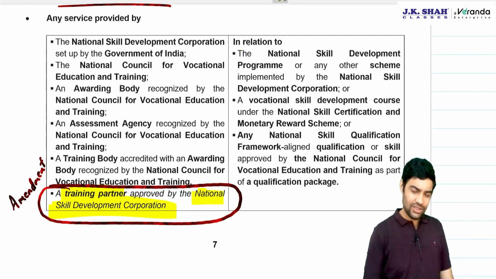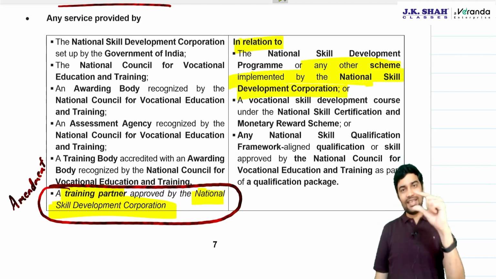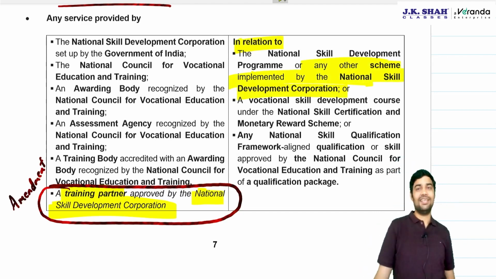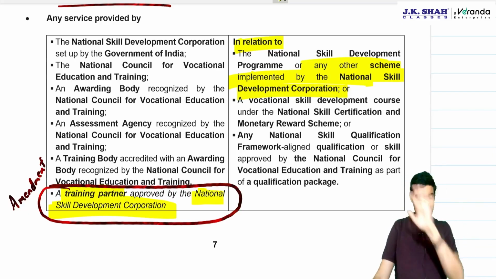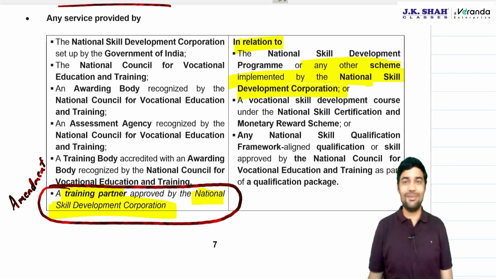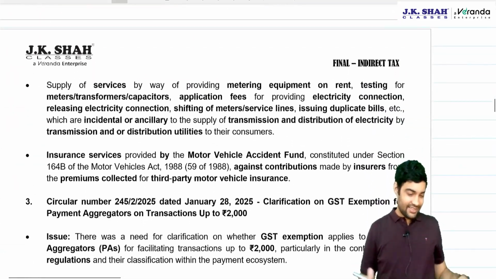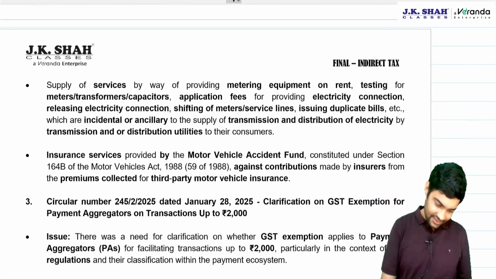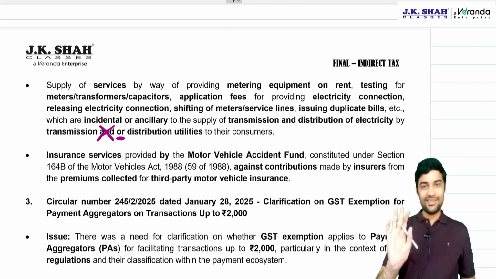And in relation to this, the entry is very wide because it says any other scheme implemented by NSDC, which is a very wide statement. What is added is only this: a training partner approved by NSDC. This was there earlier, but in the May 25 amendment, the entire entry was remodified and they missed out this training partner. Okay, then in the next one, the word "and" has been replaced by "or". That's it.